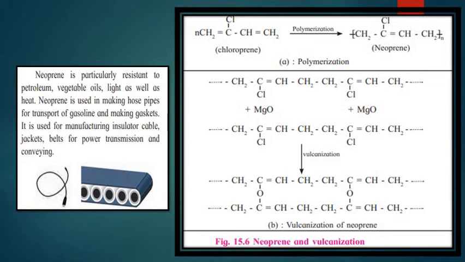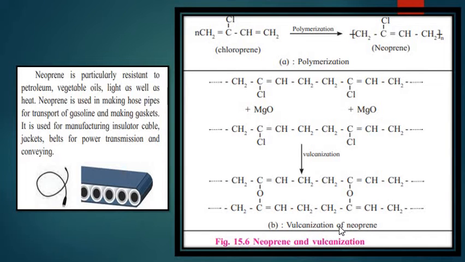Chloroprene vulcanizes rapidly in the presence of oxygen. Vulcanization of neoprene takes place in the presence of MgO, magnesium oxide, and this is the reaction when the neoprene is obtained and vulcanized to give you vulcanized neoprene.